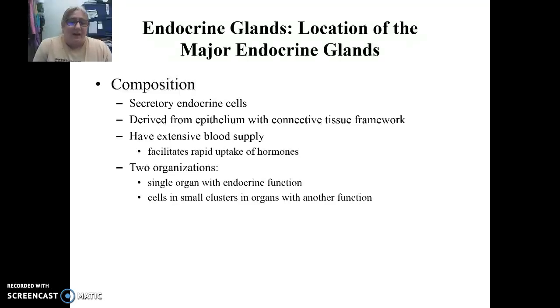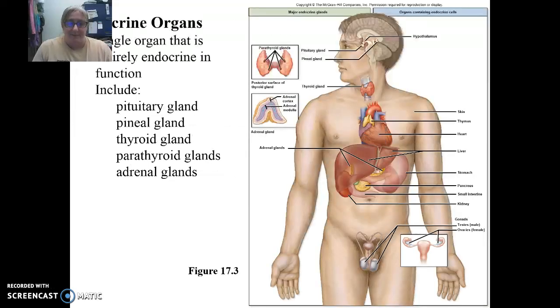We have endocrine cells that are either found within other tissues, or we have actual endocrine organs that contain only endocrine structures. And then the endocrine cells have to have a blood supply that they can secrete their hormones in.